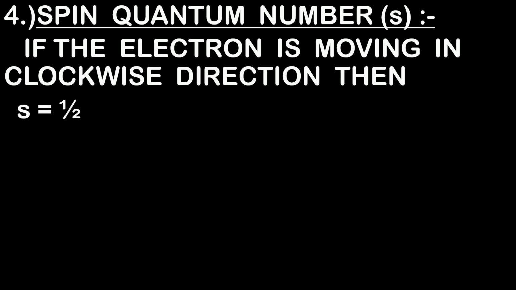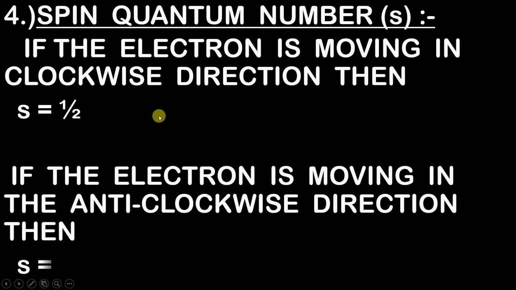If the value of S is equal to half, it indicates that the electron is moving in the clockwise direction. And if the value of S is minus half, it indicates that the electron is moving in an anti-clockwise direction. I hope you all know what clockwise and anti-clockwise direction are. So this is the simple use of this spin quantum number.